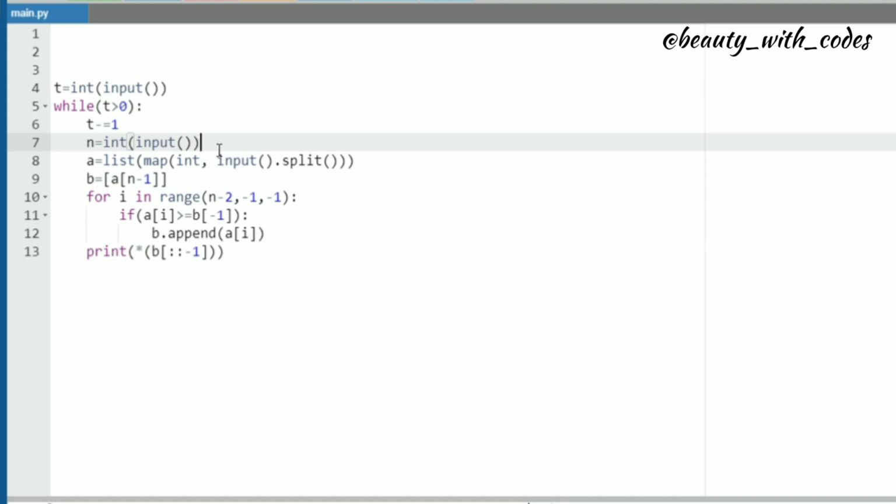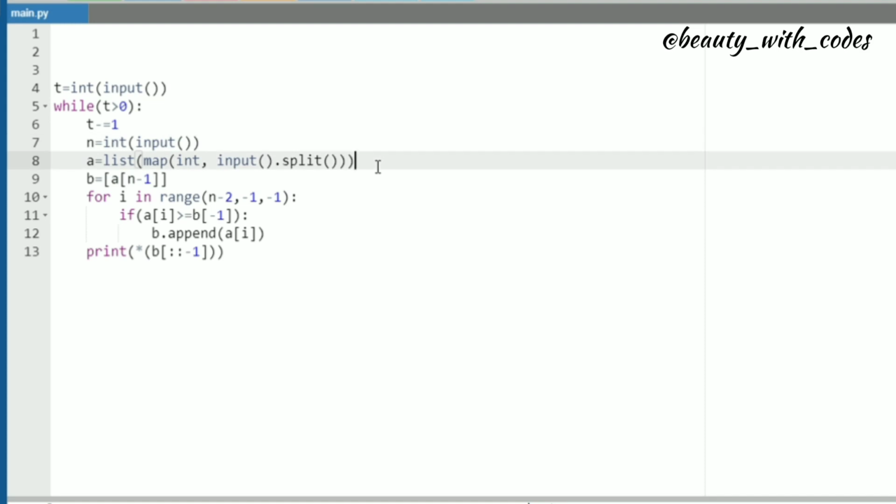But what is n? See, n is nothing but the size of this array A. Okay, so the size of the array. What is A? A is a list where all elements are supposed to be integers. Why? Because of this. So A is also a user defined list in which all elements are supposed to be integers. Fine.